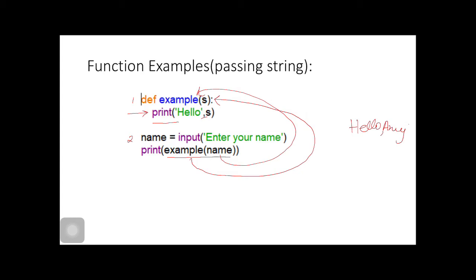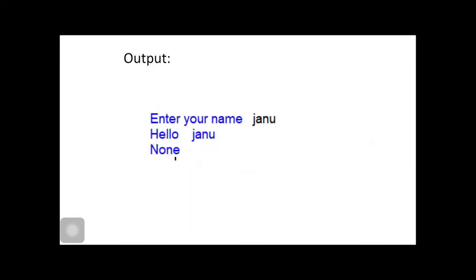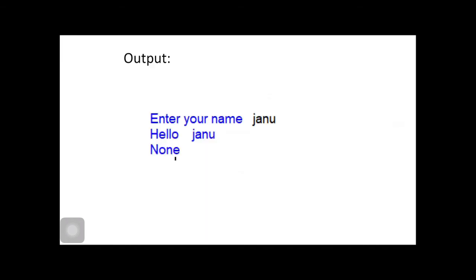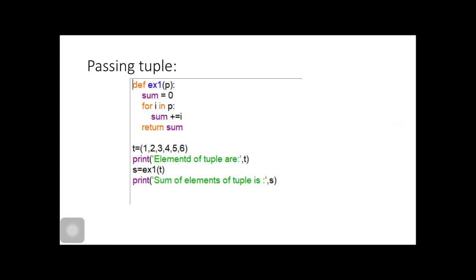It would return control as well as a value, a special value which is None here. Then it will print None here. You can test your output here. What we have written, hello Anuj, None. Enter your name Janu, hello Janu, None.